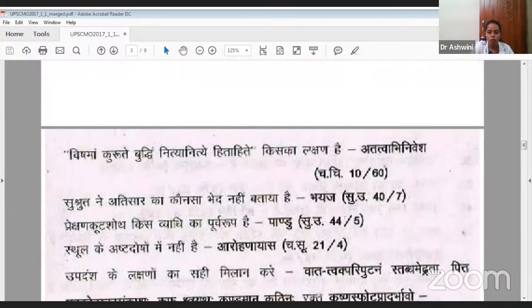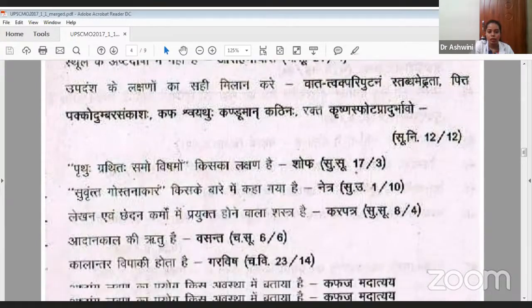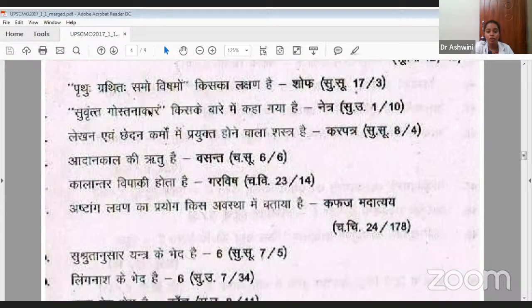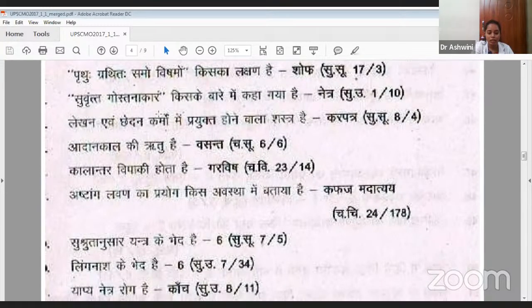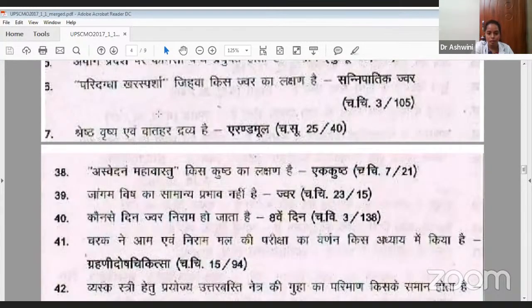Then so on, when we go through this, it's very easy and direct questions, but still they have asked from shlokas. See this, they have asked shofa prutu gratita samo vishamo, this is what, cardinal feature, pratyatma lakshana of shofa. Samvrita gosthanakara, which anatomical structure are they telling? Netra. They have covered each and every part. It is even simple, and also at some level even difficult.